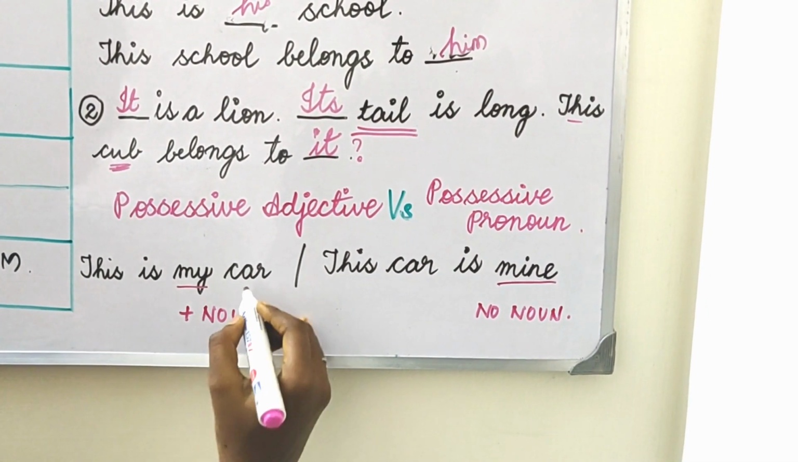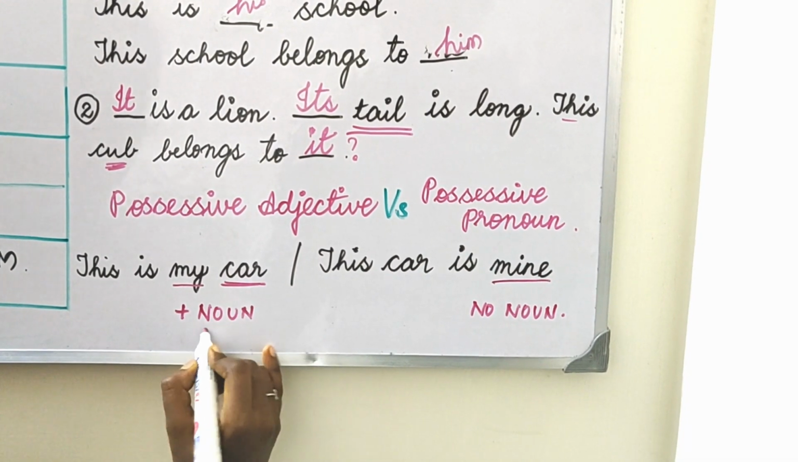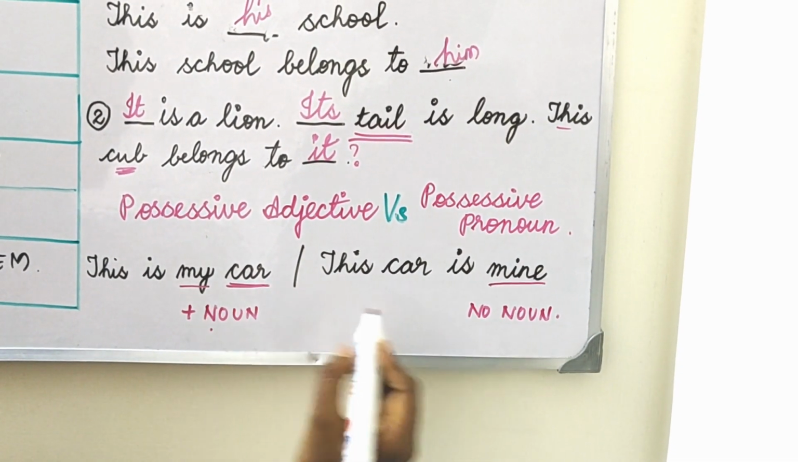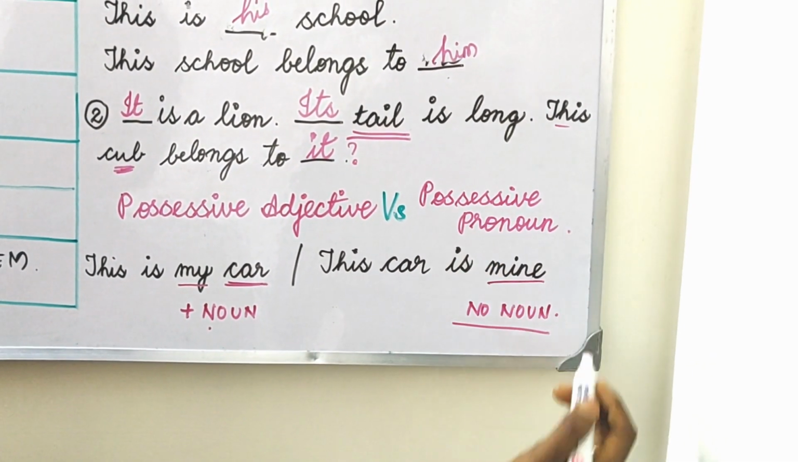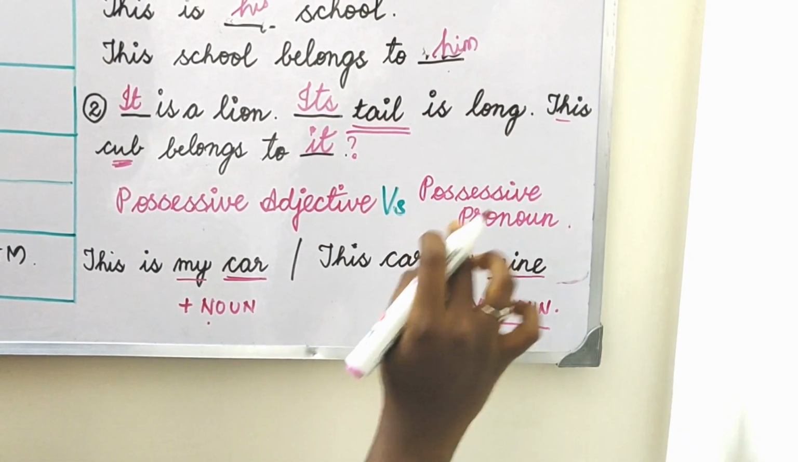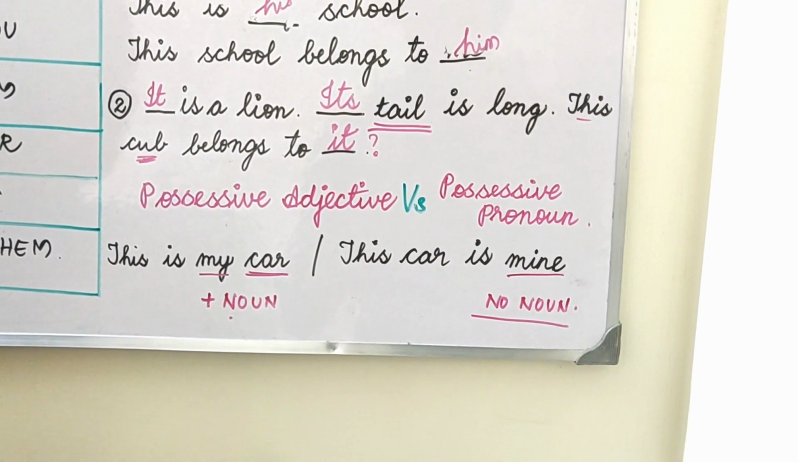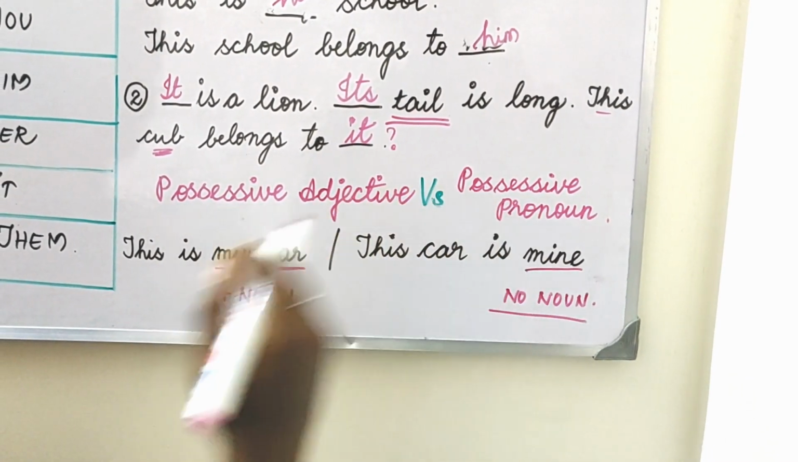But if you see here, this is my car. There will be a noun when we use a possessive adjective. But there won't be any noun when we use a possessive pronoun. It will be empty. It will be the end. So this car is mine. The noun comes in the front itself. So this is the difference between a possessive adjective and a possessive pronoun.